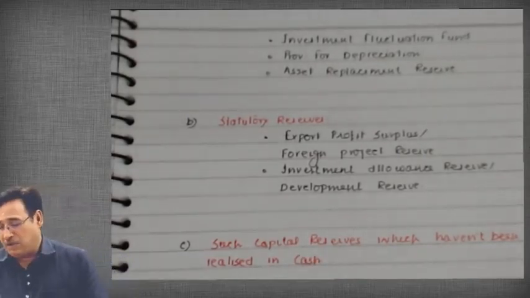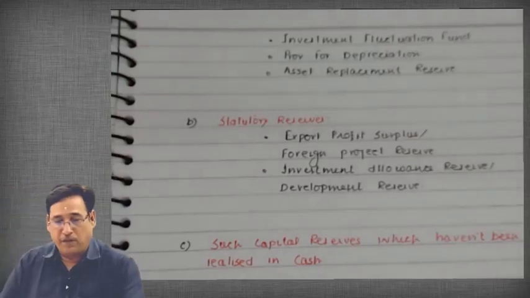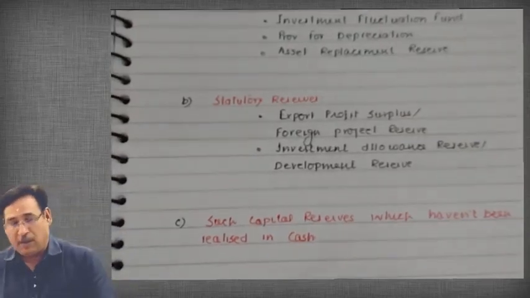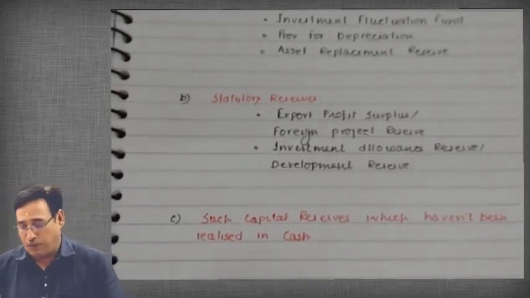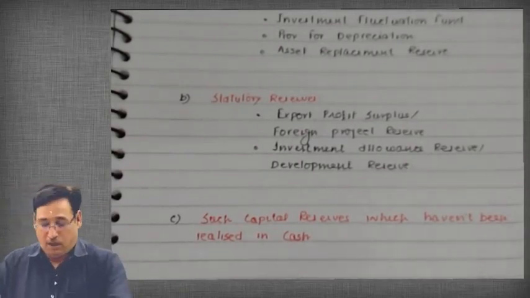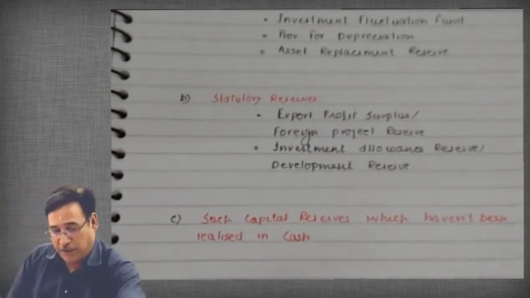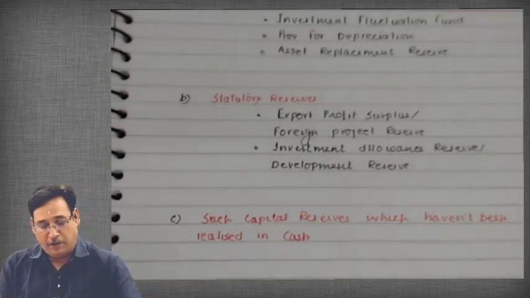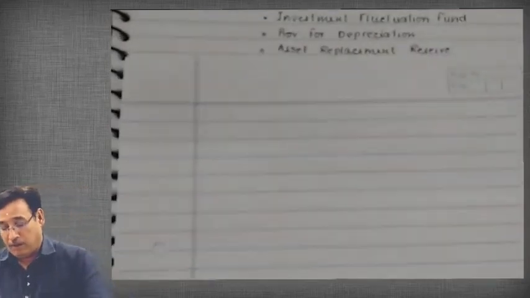Now this is a tricky point, and sometimes the student fraternity doesn't comprehend it the way it should be comprehended. So I will explain this point here. Just pay attention. I will take a rough sheet and I will try to explain this point.